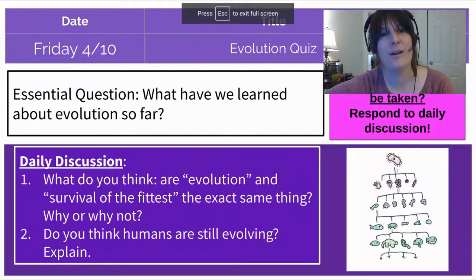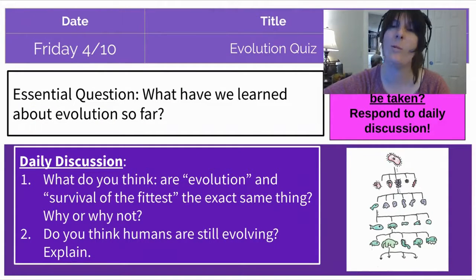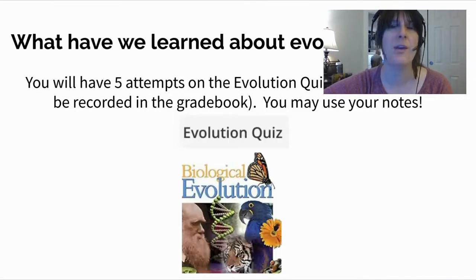Then on Friday, we're going to put it all together, and we're going to see what we've learned so far about evolution in these 2 weeks of online learning. You're going to take a little quiz. It is not very long. You'll have 5 attempts on it, and the highest score that you get is what will get put into the grade book. You'll be able to see which answers you got and which ones you missed right afterwards so that you can go through and see what your thinking is and see how you can improve your thinking.